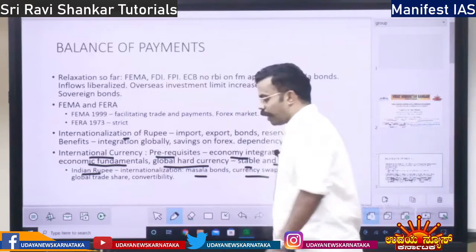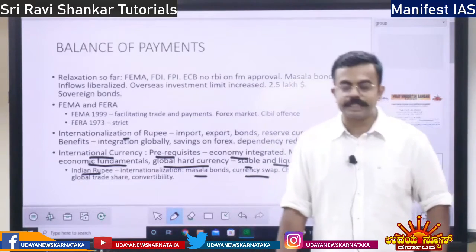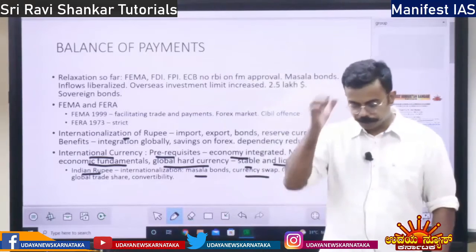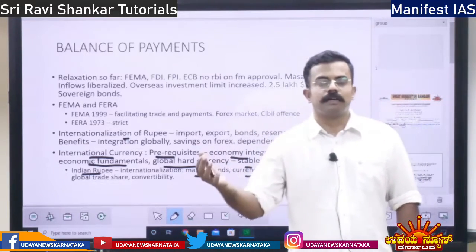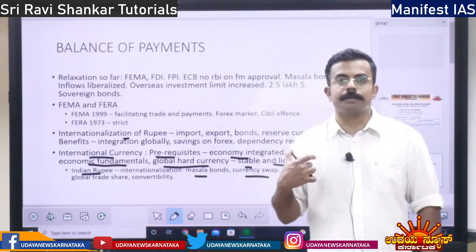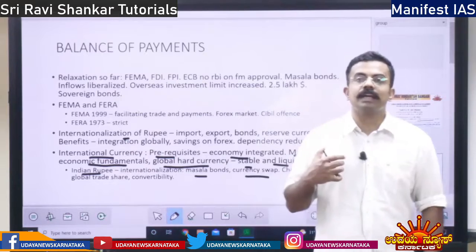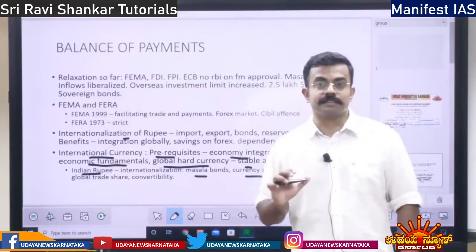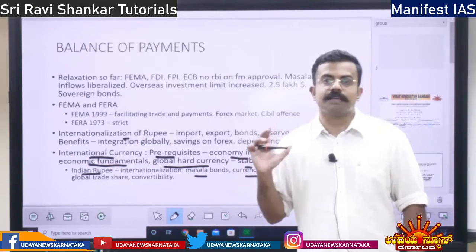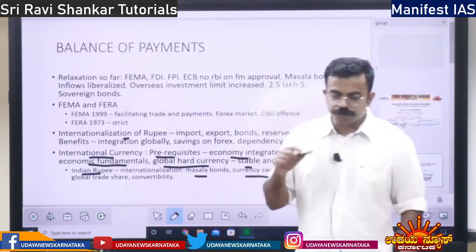Then currency swap. There is a concept of currency swap. It is very, very important. What is currency swap? For example, we have a currency swap agreement with Japan. What does it mean? Japan has given us $75 billion of money. So we can utilize this money whenever we want. In turn, what should India do?